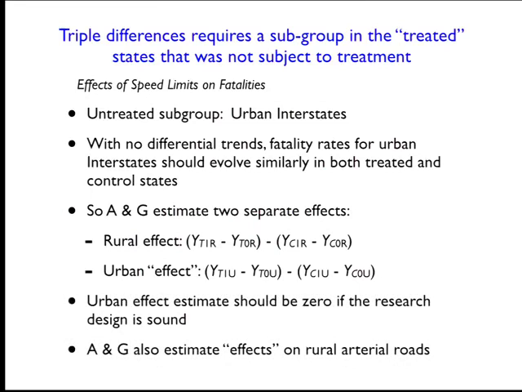There's also a second group that is untreated in the treated states, and those would be rural arterial roads. Not all highways are interstate highways. Certainly, when you look at two-lane undivided highways, those are definitely not interstate highways because they're not up to the interstate standard. But even here, you look in the Bay Area, certainly 880 is an interstate highway, 80 is an interstate highway, Highway 24 is a state highway, so even though it's an eight-lane divided highway, it's not an interstate.